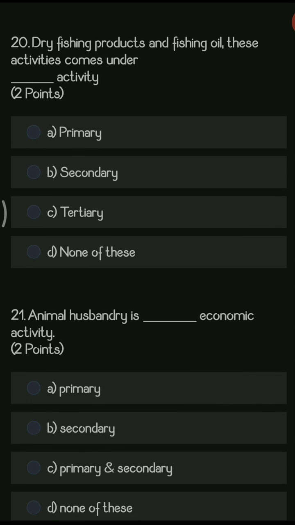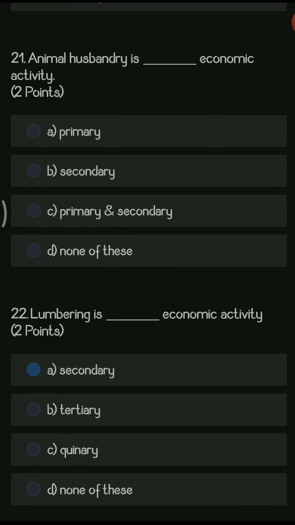Next question, dry fishing products and fishing oil, these activities come under dash. So you have the options like primary, secondary, tertiary, none of these. Now whenever you do fishing, you just extract the oil from the fish or dry them. Such things come under processing. So the processing is basically done in secondary economic activity, hence it will be secondary economic activity.